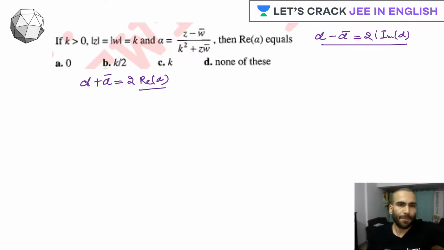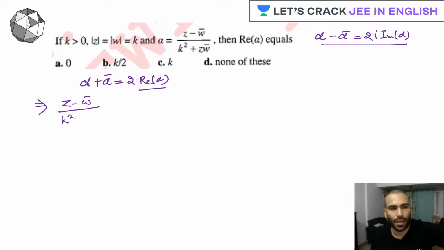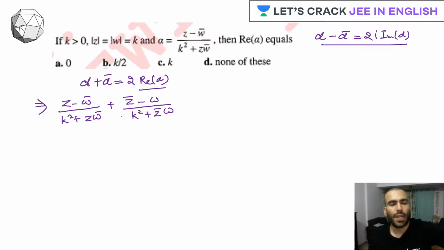So now just think, this is your alpha and this is alpha bar. So what exactly can we do? Alpha plus alpha bar will be (z minus w bar) upon (k square plus z w bar) plus (z bar minus w) upon (k square plus z bar w). Now let's solve it.